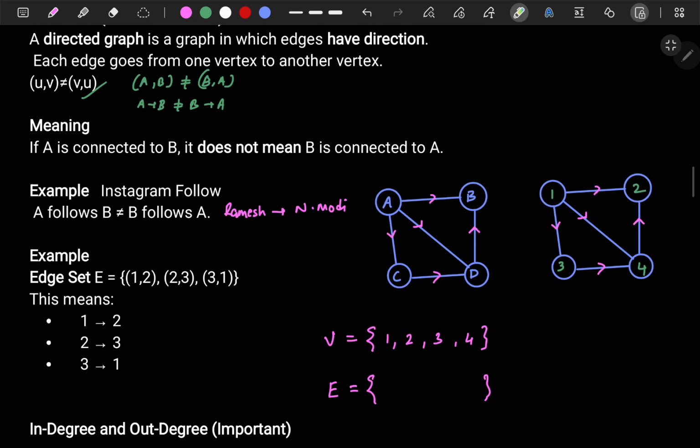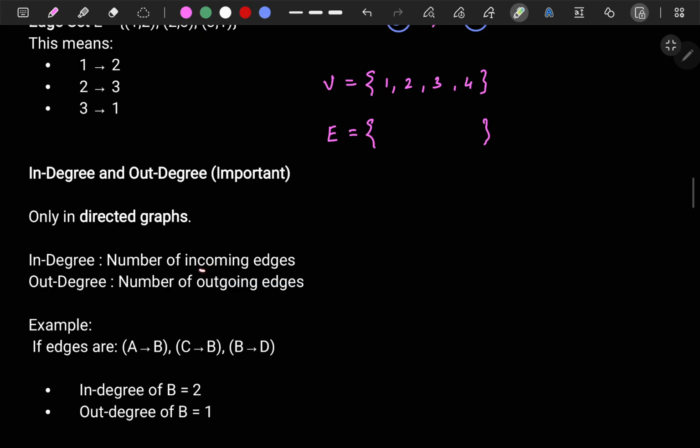And when you're standing here, you can see this arrow is coming towards you, right? This arrow is coming towards you. This is called incoming edges. When an arrow is coming towards you while you're standing at this node, this is called incoming edges. So I've written here incoming edges, right? Outgoing edges and incoming edges.